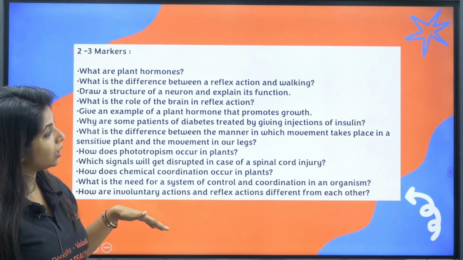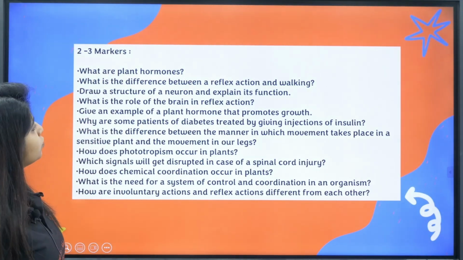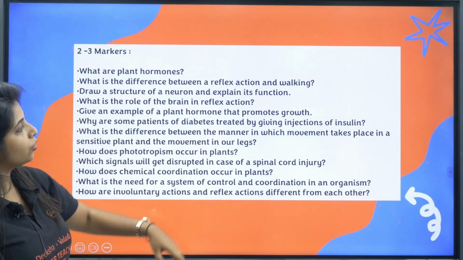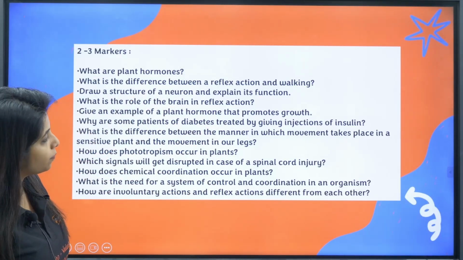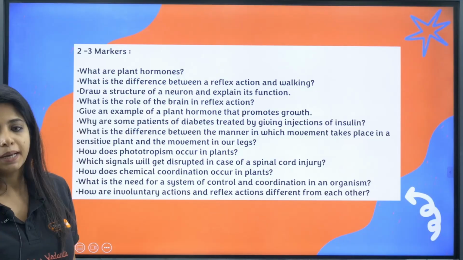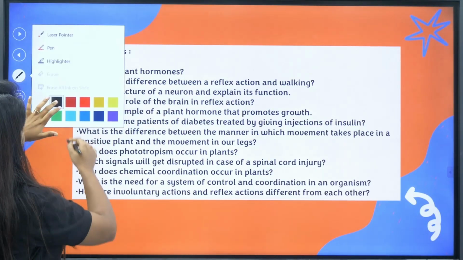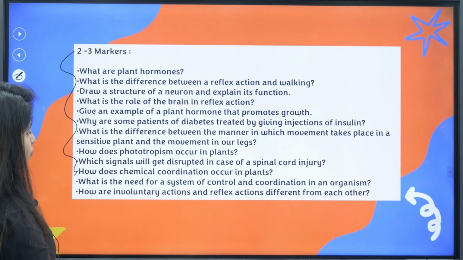Now, here are other 2-3 marker questions. What are plant hormones? What is the difference between a reflex action and walking? Draw the structure of a neuron and explain its function. What is the role of the brain in the reflex action? All of it. Please take a screenshot. It can give you almost 2 to 3 marks. These are almost the repeated questions that you can see over here.